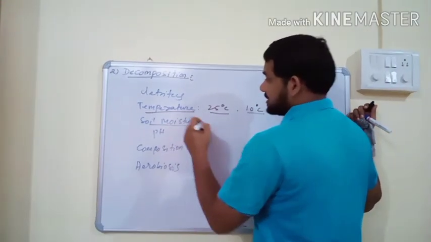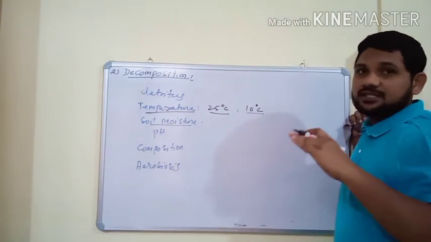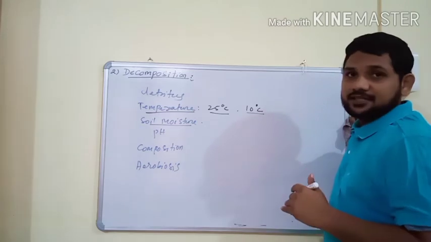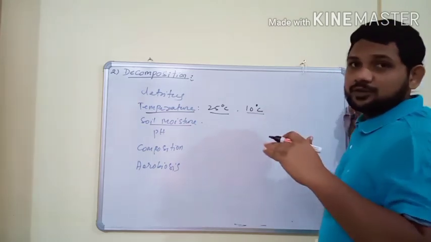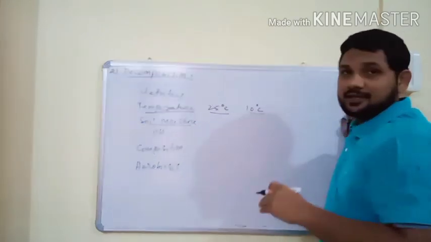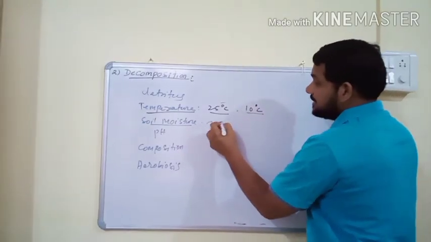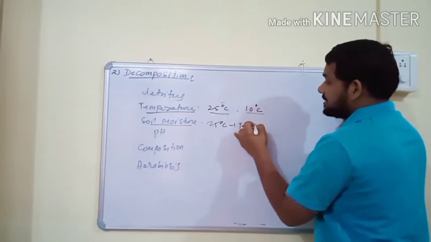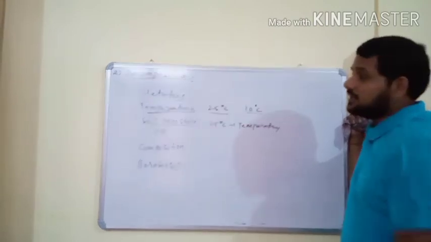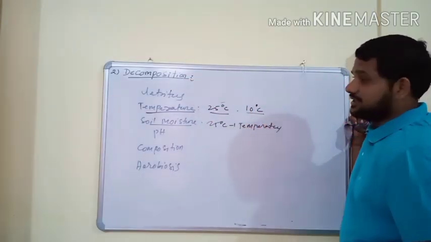And soil moisture is also essential for the decomposition process. Usually in temperate regions, the rate of decomposition decreases despite the presence of favorable temperature. The temperature is optimum, 25 degrees, in temperate regions, but due to excess soil moisture, the rate of decomposition decreases.